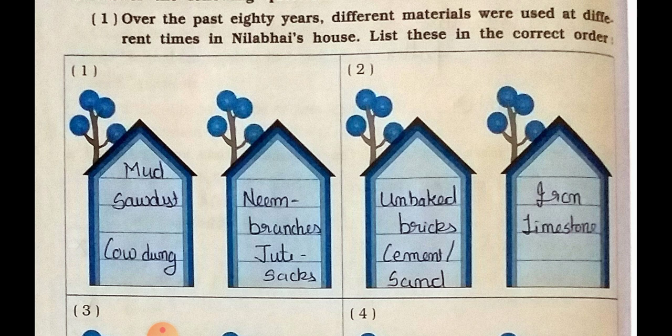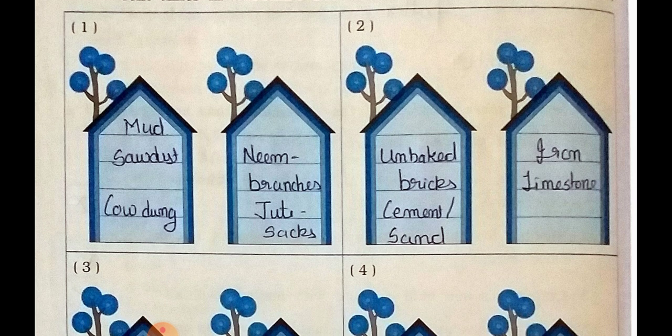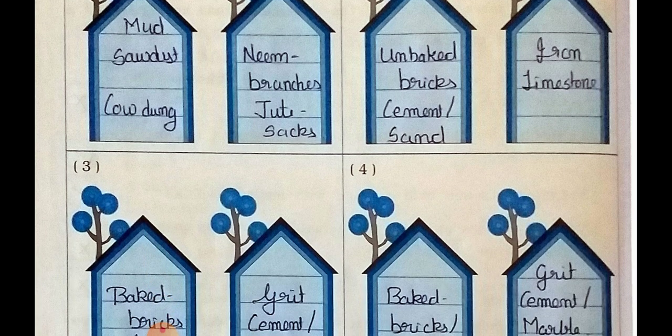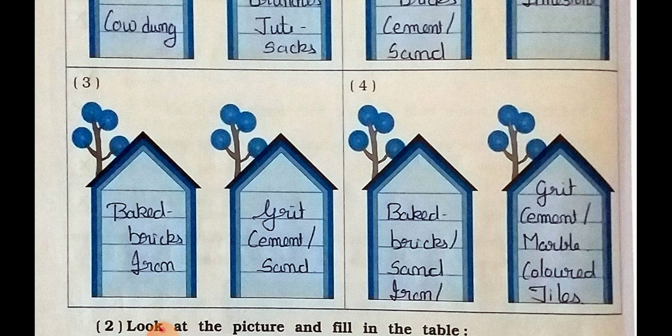Then neem branches, jute sacks. Then second number, unbaked bricks, cement or sand. Then iron and limestone. Now third, baked bricks and iron. Then grit, cement or sand. Then number 4, baked bricks or sand, iron. Then grit, cement or marble, colored tiles.